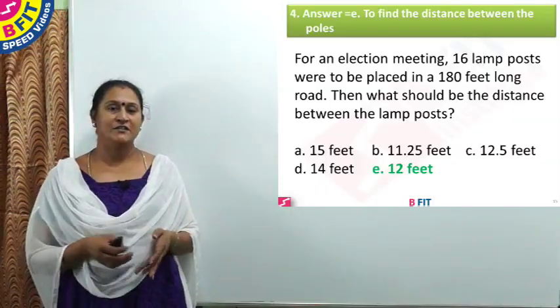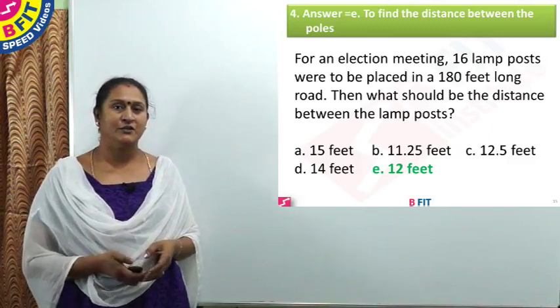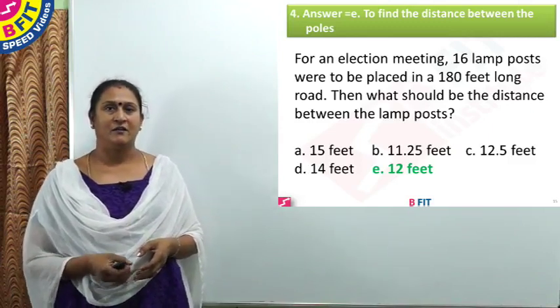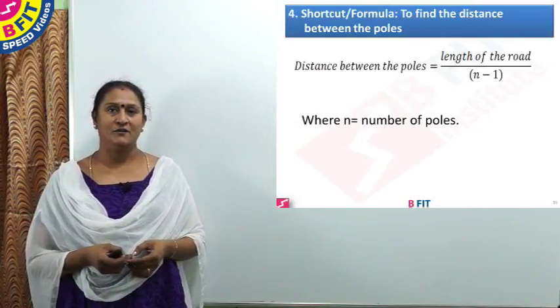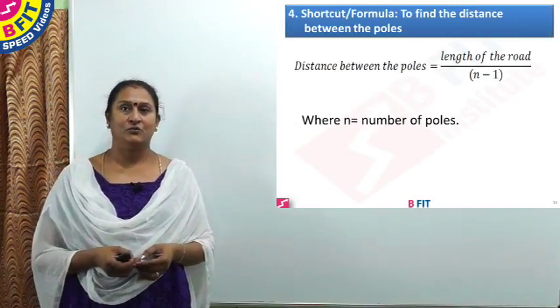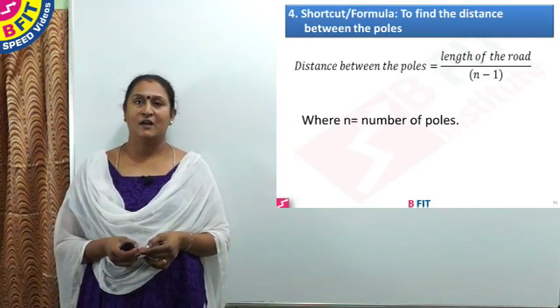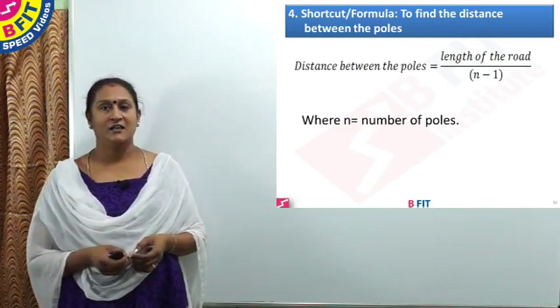And answer for question number 4 is option E, 12 feet. To find the distance between the poles, it is equal to length of the road by n minus 1, where n is the number of poles.